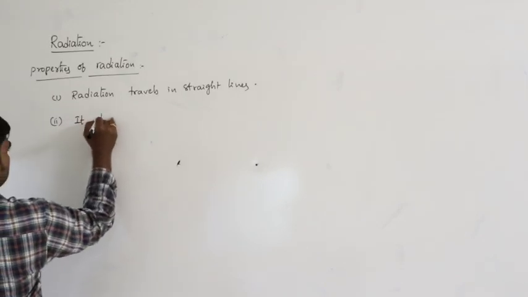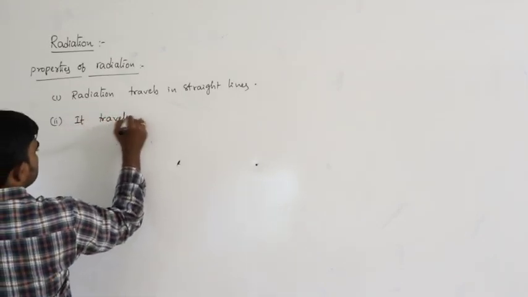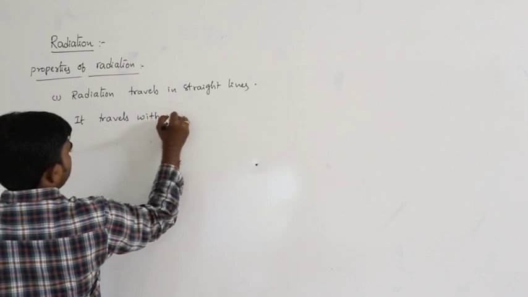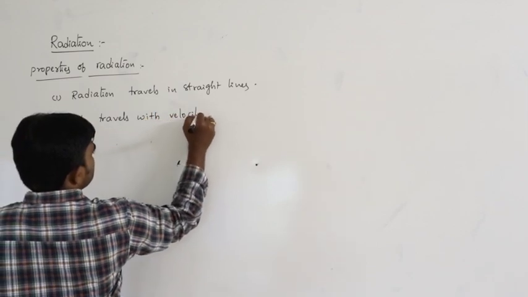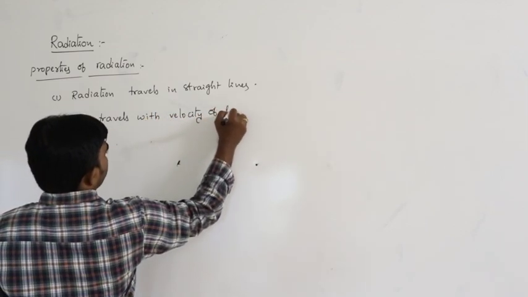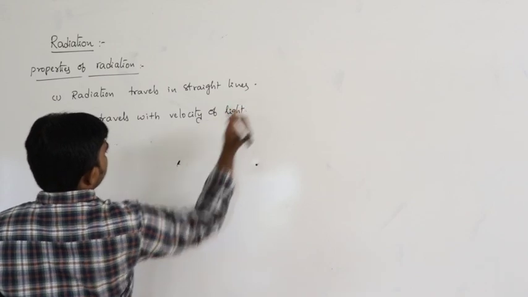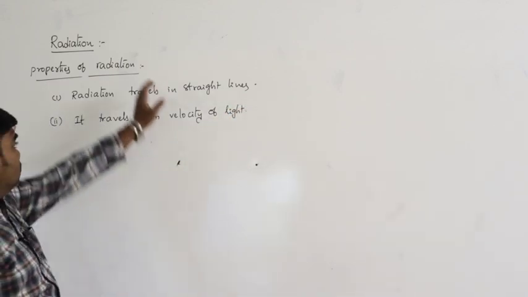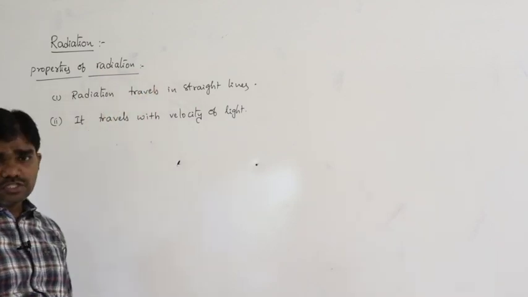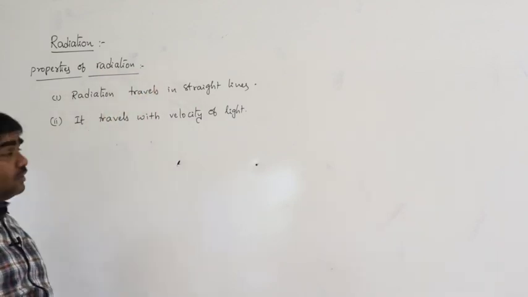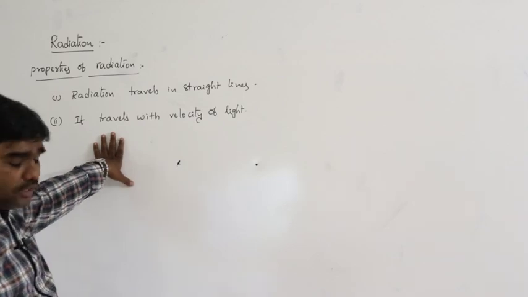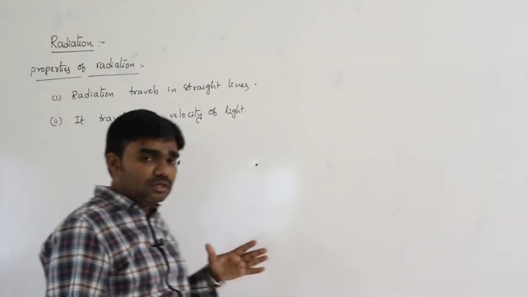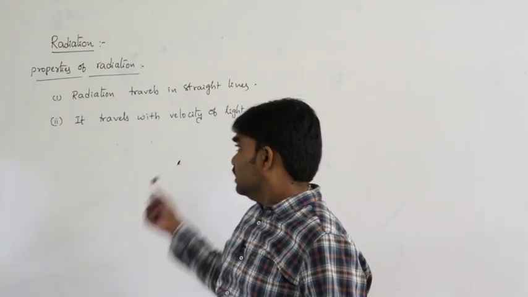So it travels with the velocity of light in vacuum. Heat energy or thermal radiation travels with the velocity of light in vacuum.